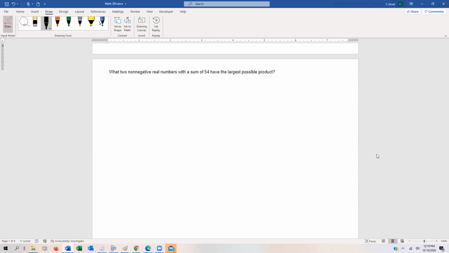All right, so first thing we have to do is go through and set up the two equations. What is it that we're trying to optimize? Well, we're trying to find the largest possible product of two non-negative real numbers. So let's just call those numbers x and y. Since we're trying to find the largest of those, the maximum is going to be xy.